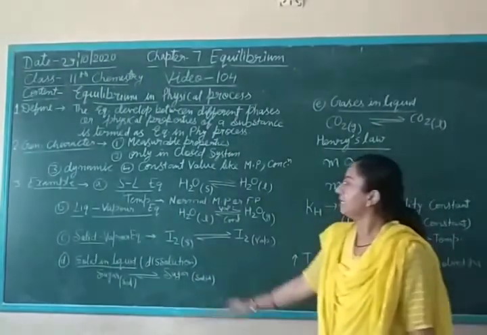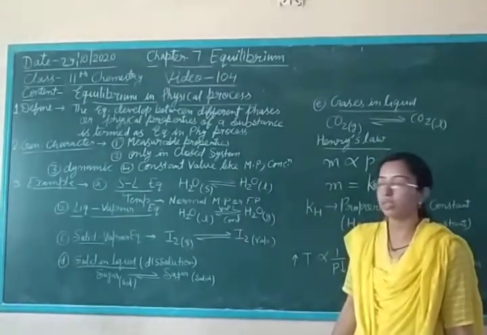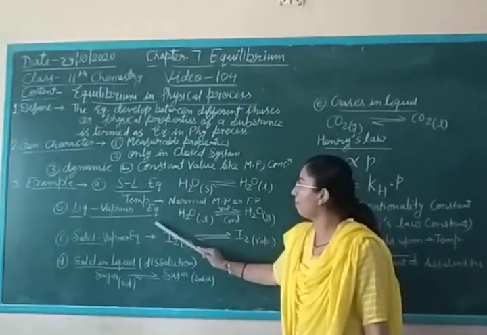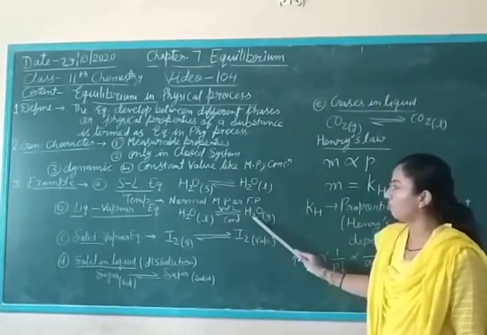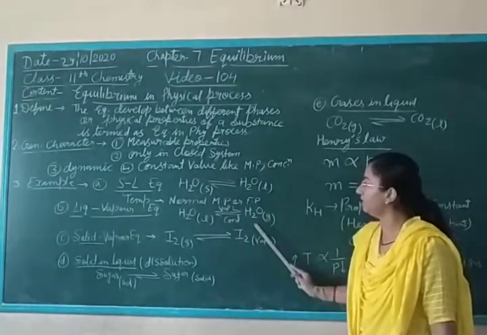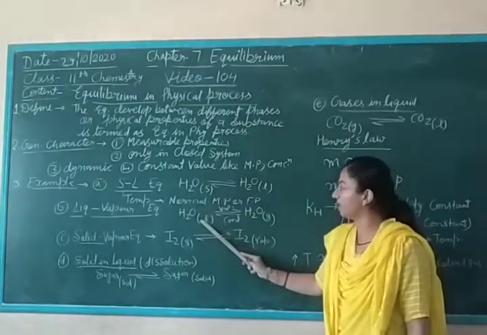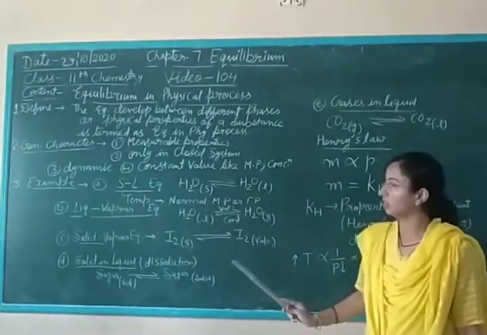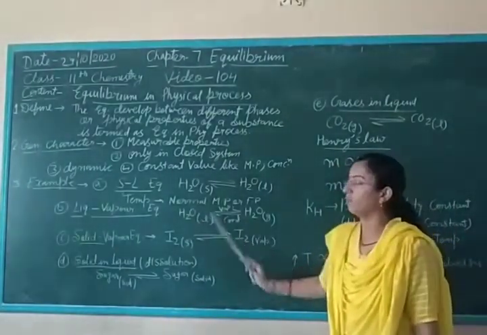Next, second, liquid vapor equilibrium. Water liquid converts into the gaseous state, which is known as vaporization, and water vapor converts into liquid, known as condensation. These are known as liquid vapor equilibrium.